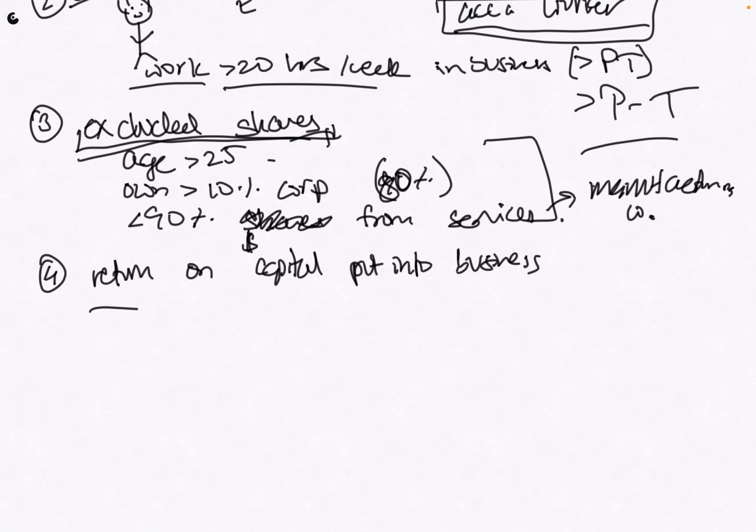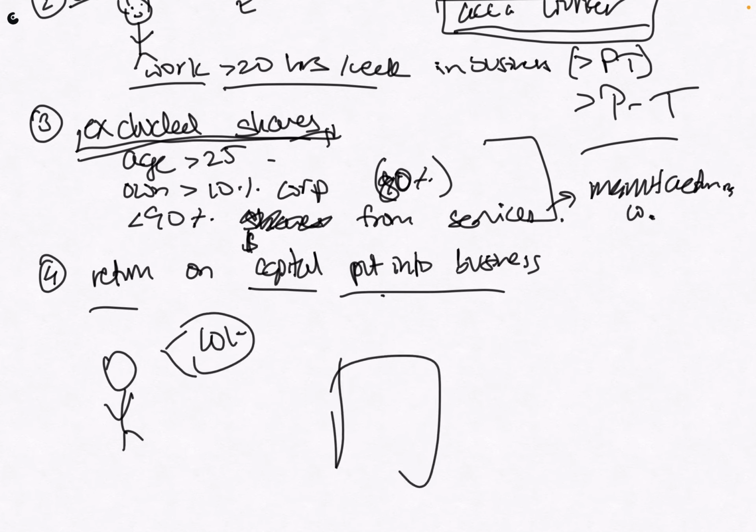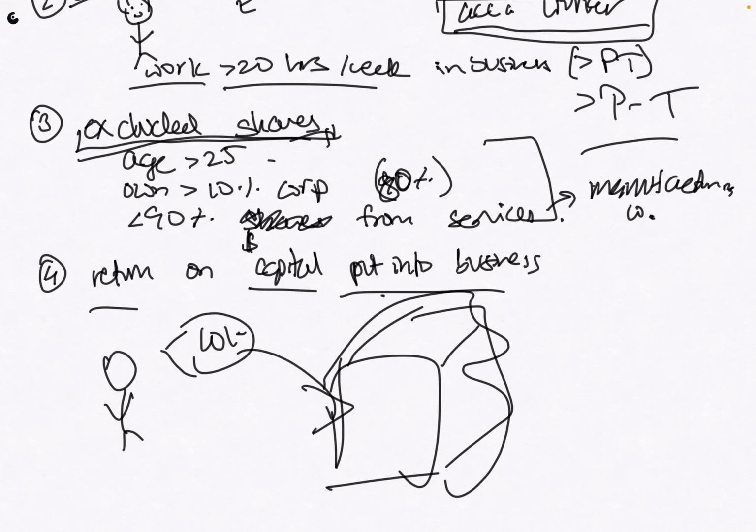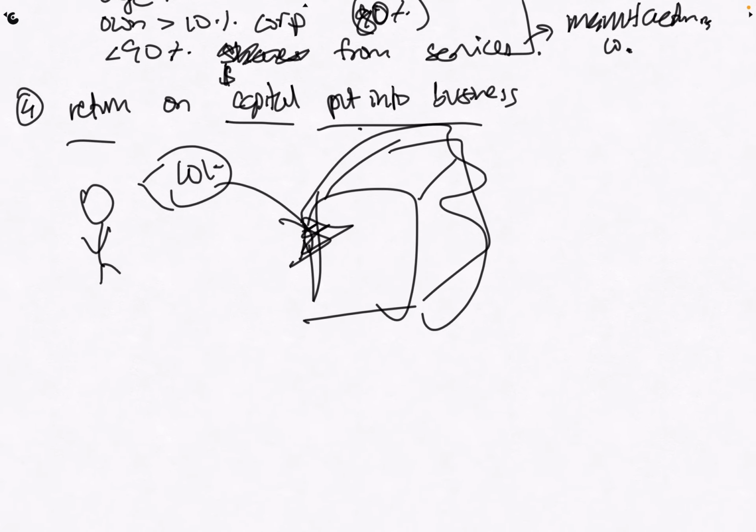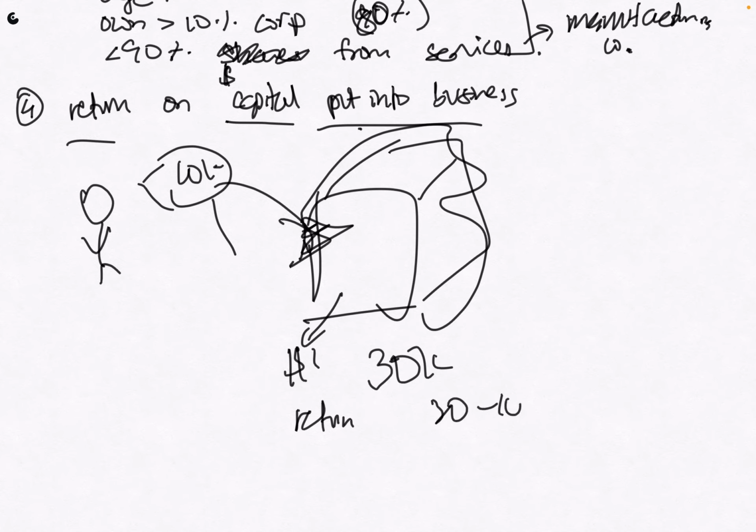Next, we have any return on capital put into the business. So let's say that I decided to invest 10K of my own into the business. The business makes a whole bunch of money, and my 10K turns into 30K. So my return is 30 minus the original 10, which equals 20K.